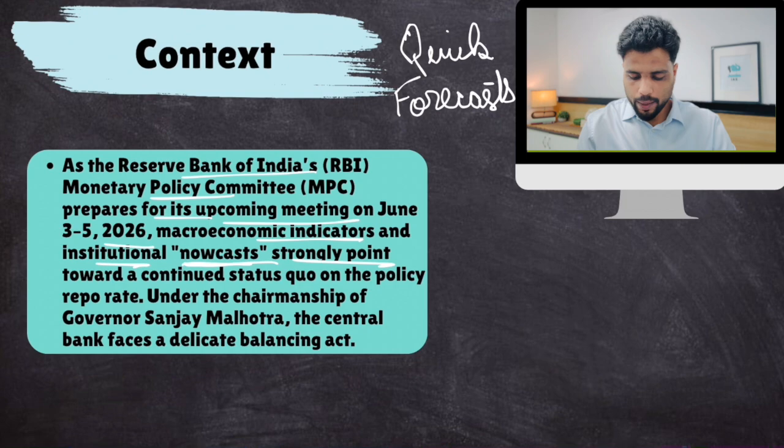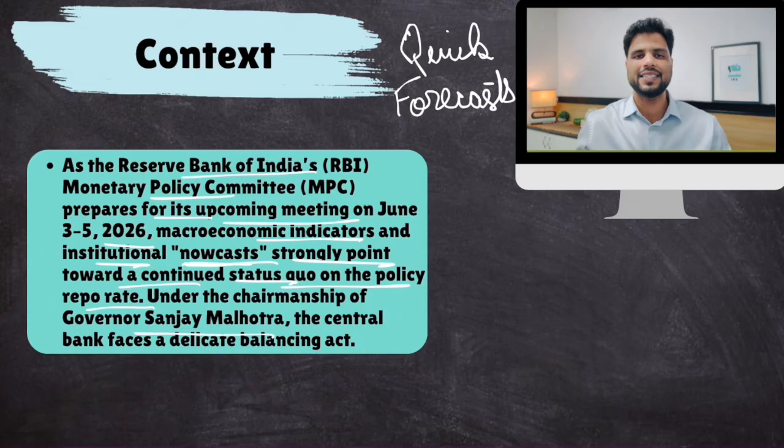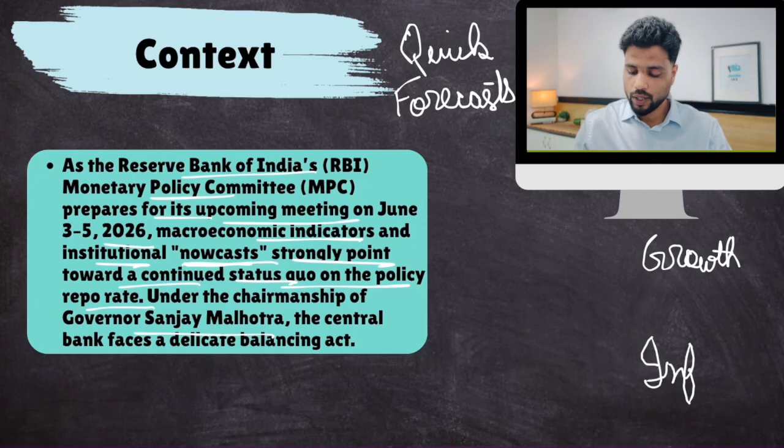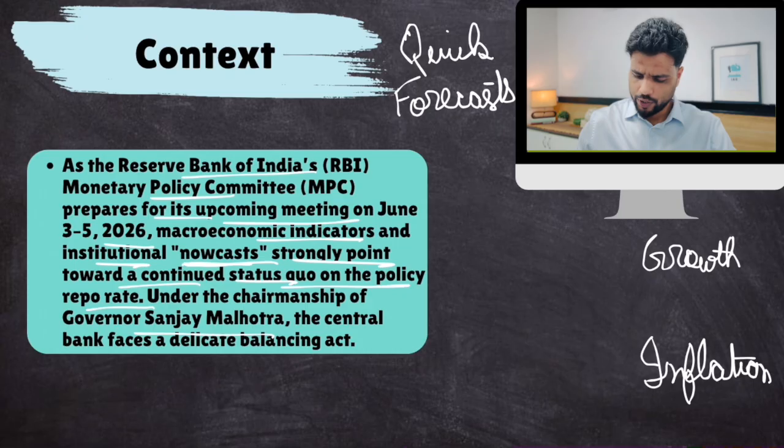Okay, strongly point towards a continued status quo on the policy repo rate. Now, currently, RBI governor, the chairperson of MPC is Sanjay Malhotra. Well, he's going to be involved in this delicate balancing act. To boost growth, you need to reduce repo rate, but inflation is also a concern. Okay, what is the current situation?